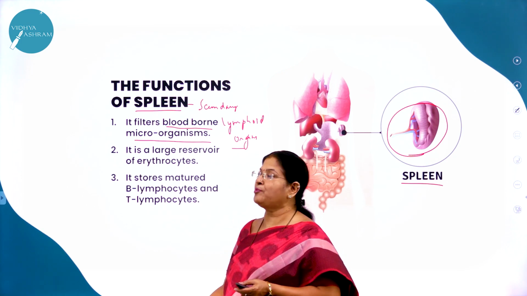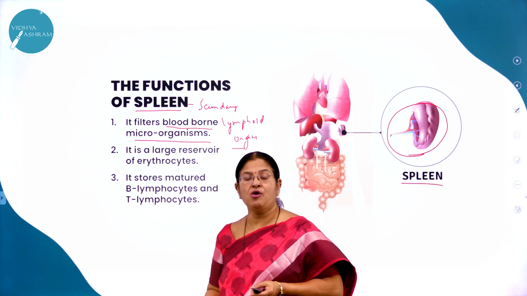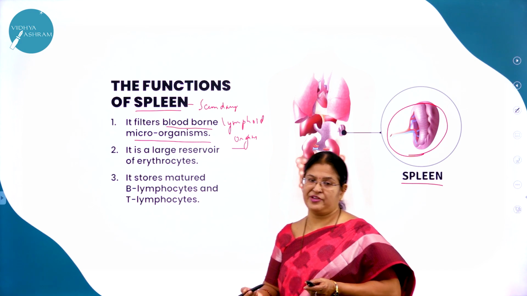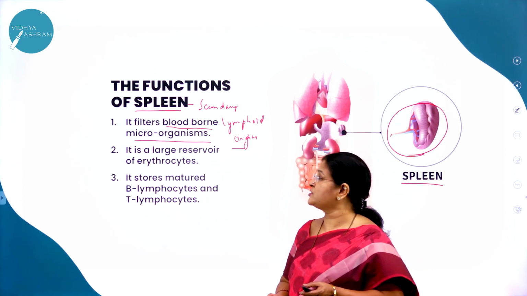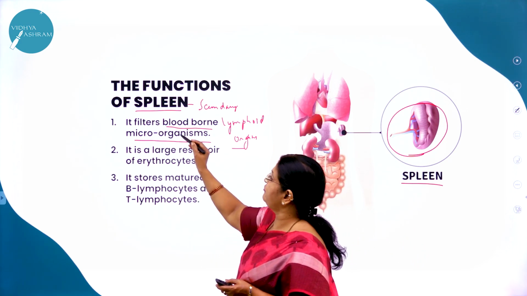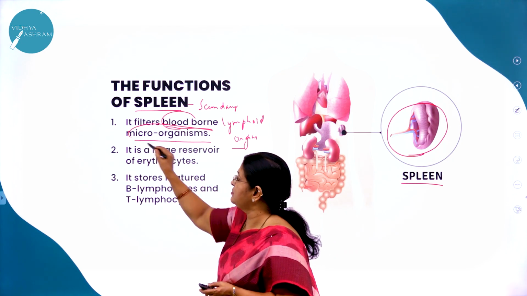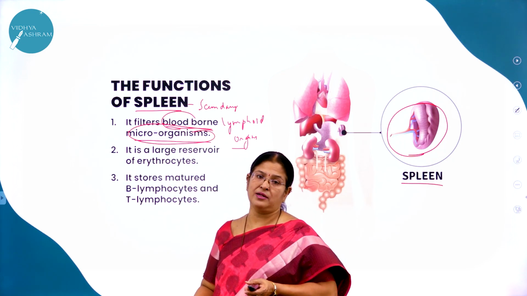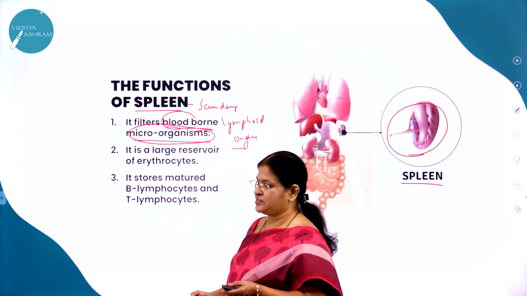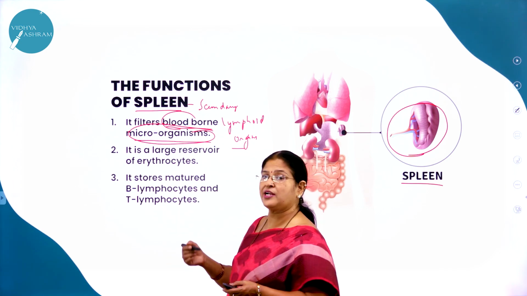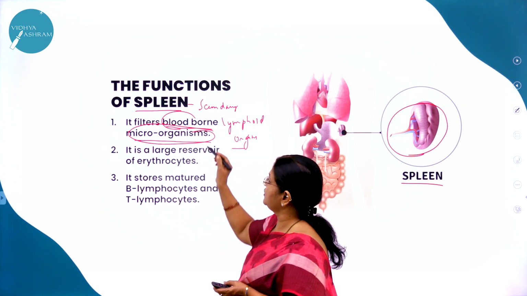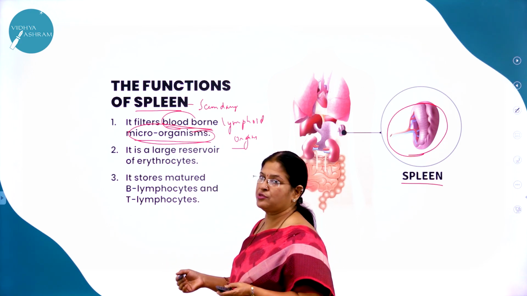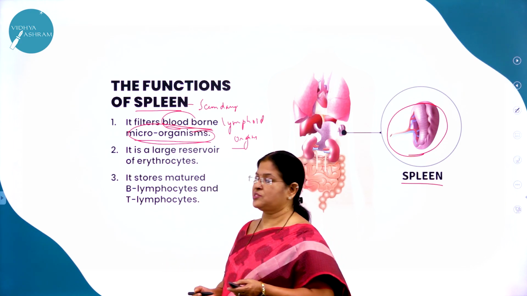Even spleen helps in defense mechanism, fighting against the disease-causing organism. So what does it do? It filters the blood-borne microorganisms. Along with the blood, the microorganisms would have been present, so it is going to filter or engulf all the microorganisms found in the blood. So it is very useful in fighting against the disease-causing organism.